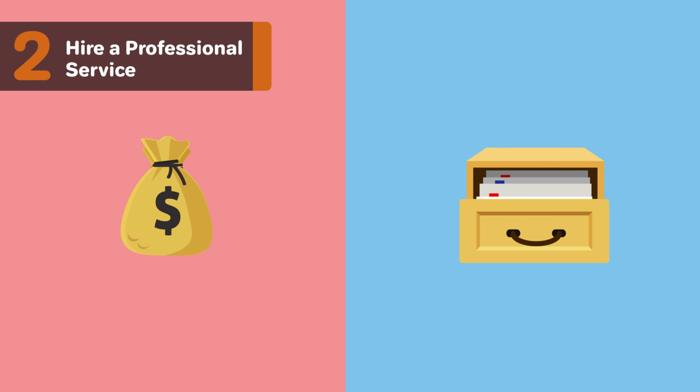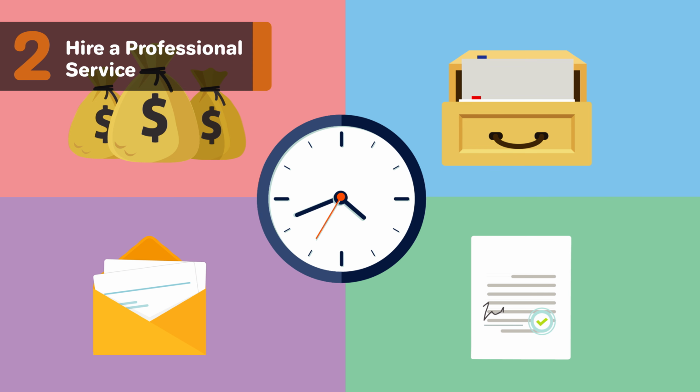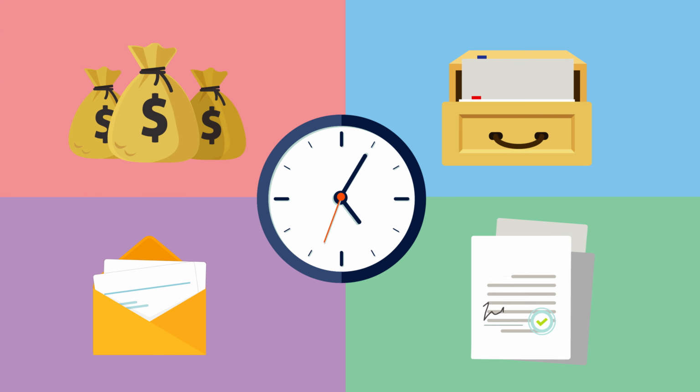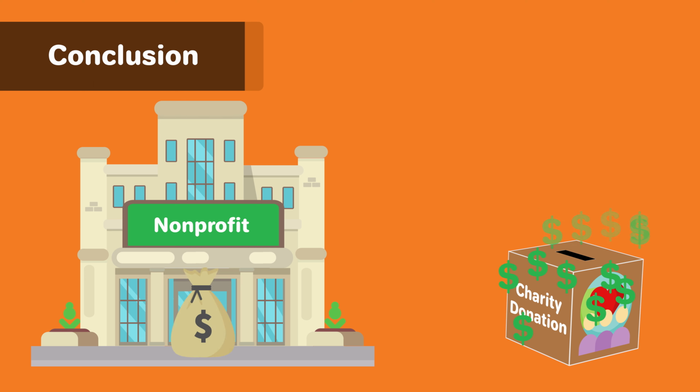However, there are several benefits to working with a pro. A hired registered agent helps with getting your reports filed on time, helps you stay organized by keeping your business mail separate, and is available at all regular business hours to accept official mail and legal papers on your nonprofit's behalf. If you want to form an organization or company in New Hampshire with the purpose being to help a cause rather than make a personal profit, a nonprofit corporation is the best way to do that.